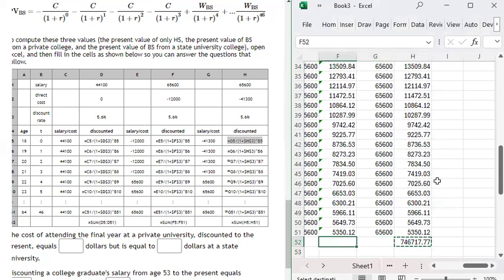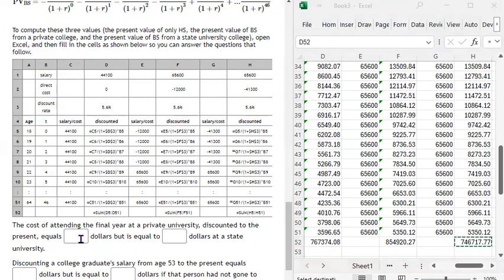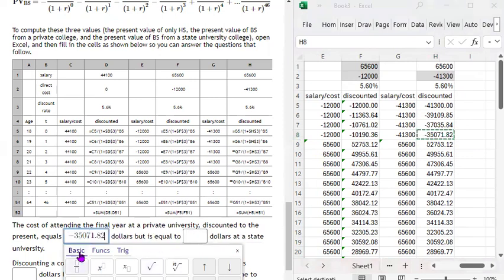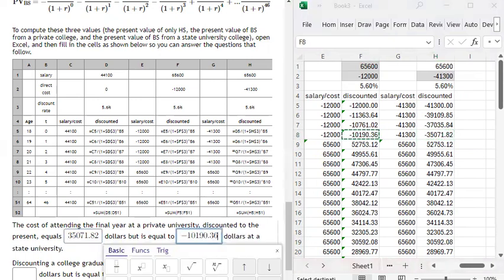So this is the discounted value of the stream of payments and salaries. The cost of attending the final year at a private university, discounted to the present, is, let's go up here and get that value. We're gonna get rid of the negative sign. But equals that value at a state university.